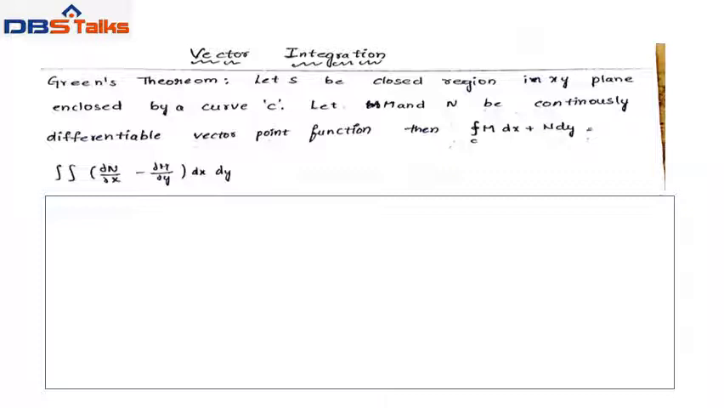In this unit we discuss 3 important vector integral theorems: number 1, Green's theorem; number 2, Stokes theorem; number 3, Gauss divergence theorem. These theorems deal with conversion of line integral, double integral, and volume integral.